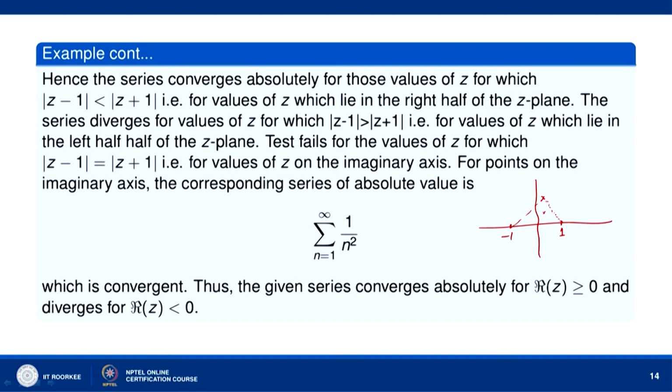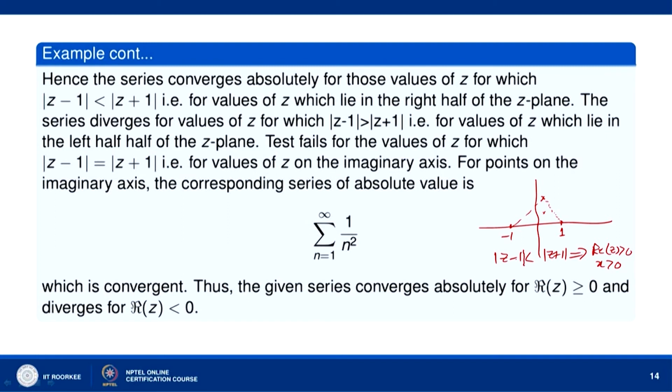Okay. So, this means mod of z minus 1 less than mod of z plus 1 means real part of z greater than 0. Okay. So, this inequality tells us that the values of z which lie to the right half of the z plane. Right half of the z plane means x for which x is greater than 0. We can do it analytically also. Here we have done it geometrically. We can do it analytically also.